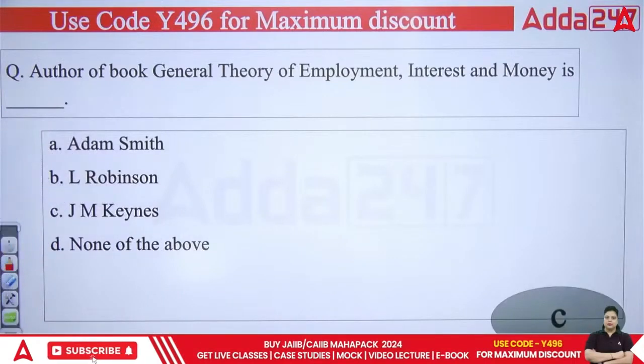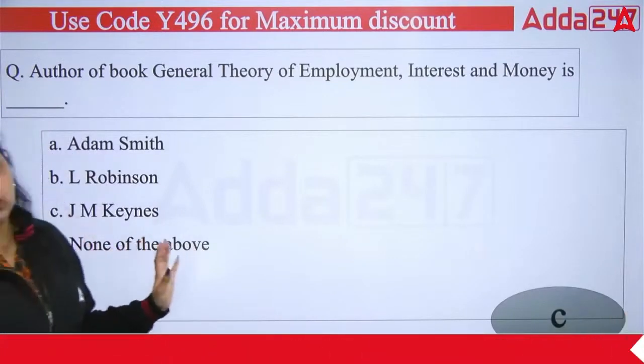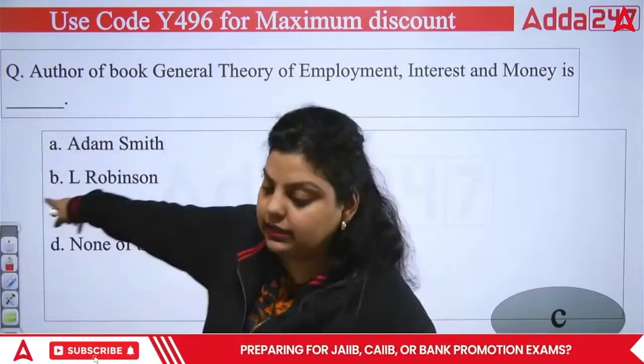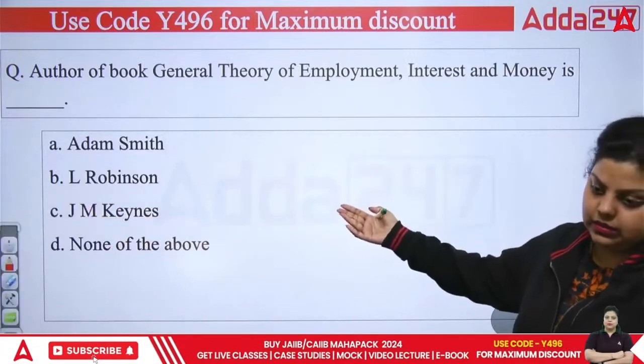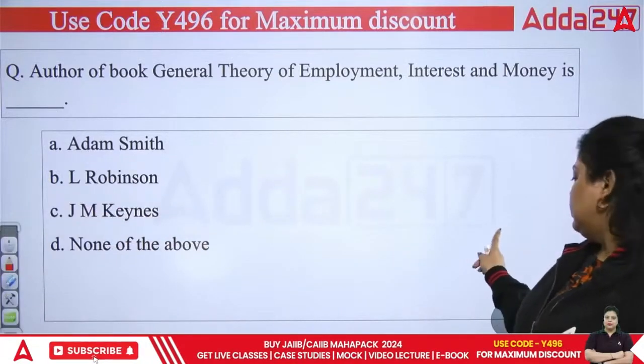This is a very important book. A one-liner question can be asked on this book. So do remember who has written this. Mr. J.M. Keynes, John Maynard Keynes, has written this. Okay, so right answer is your C.